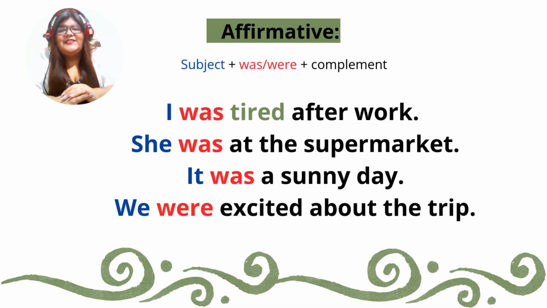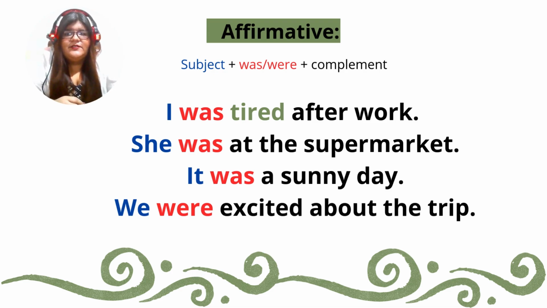So now, guys, let's see the structure for affirmative sentences. You have in blue the subject, was and were, and in red plus the complement. And you must be wondering, but why isn't there a verb after was and were? And the answer is simple, guys. We will use was and were after an adjective sometimes, but don't focus on that, okay? It depends on the context in this case, so pay attention.